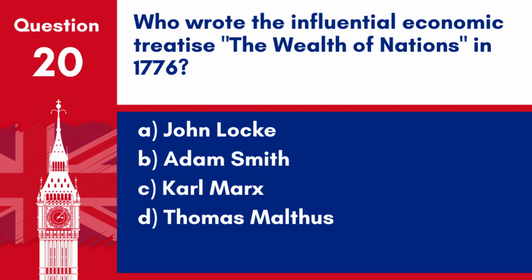Question 20. Who wrote the influential economic treatise The Wealth of Nations in 1776? A. John Locke. B. Adam Smith. C. Karl Marx. D. Thomas Malthus. Answer: B. Adam Smith. Adam Smith wrote The Wealth of Nations in 1776, laying the foundations for classical economics.